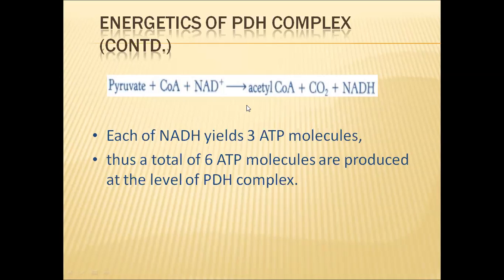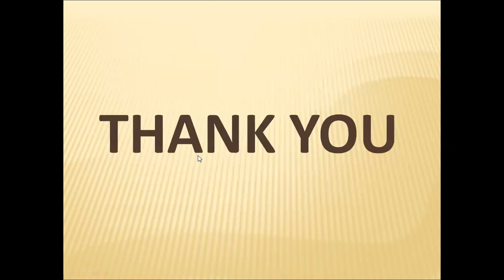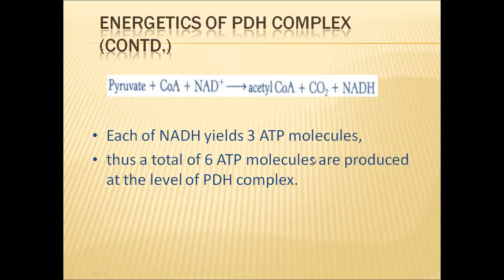So two NADH will be formed from two pyruvic acids, so that a total of 6 ATP molecules will be produced from these NADHs. And again, we have acetyl coenzyme A. This acetyl coenzyme A will take part in the Krebs cycle. In the Krebs cycle, again, it will form a few more NADH molecules and FADH2 molecules. So the energetics of this acetyl coenzyme A will be considered in the Krebs cycle part.